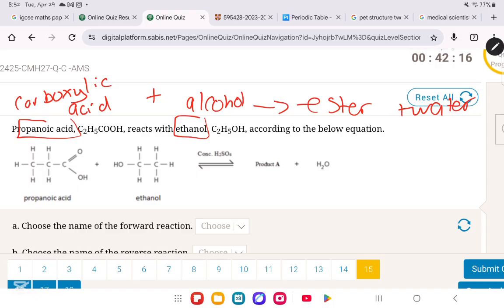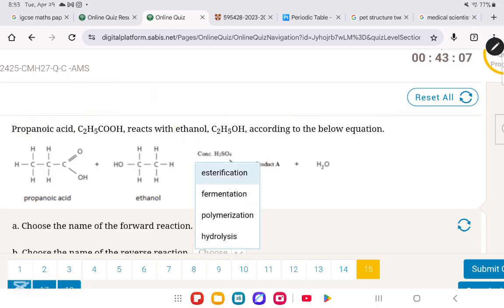Okay, so they said choose the name of the forward reaction. The forward reaction is going like this. It's going from the carboxylic acid plus alcohol. So the forward reaction is going to be known as esterification. Now, a condition you need for esterification is concentrated H2SO4. Okay, so let me just put it here.